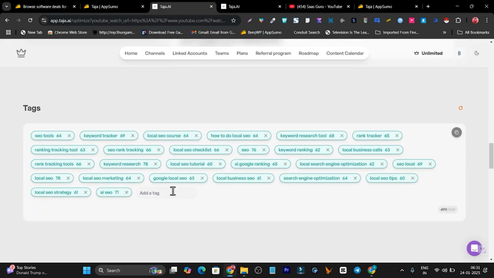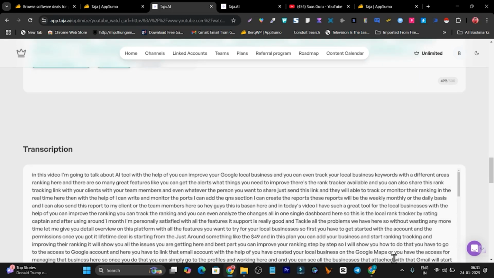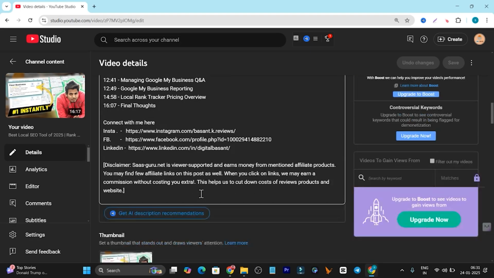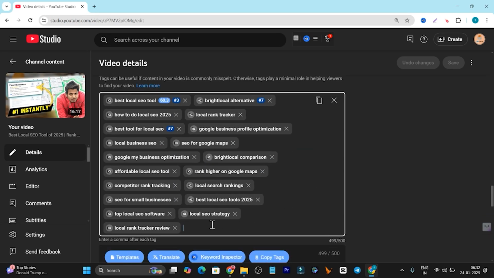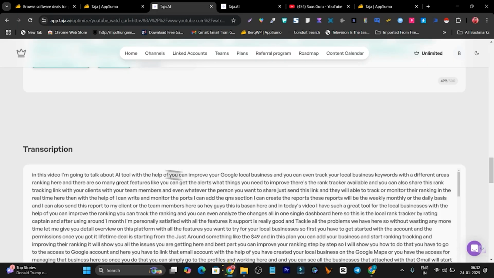Now let me scroll down below, and here we have the tags. Simply I can click here on this copy button and instantly copy all these tags. Then after that I can get back to my video again, and now let's see where's the tag section. This is the tags, and simply I can paste all these tags and click on the save. That's how I also improve my tags.